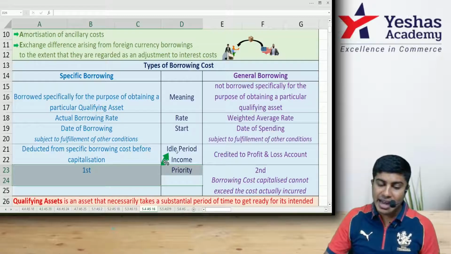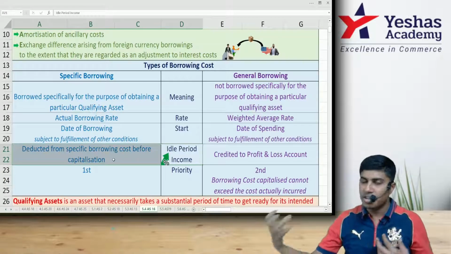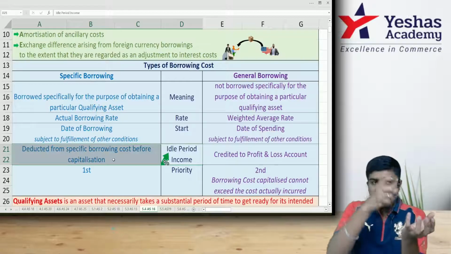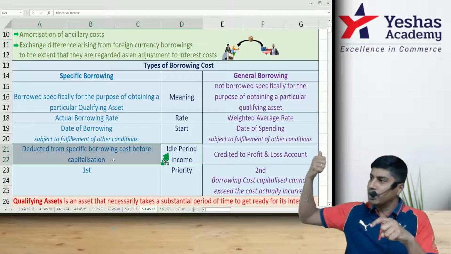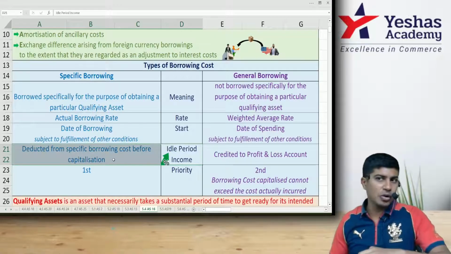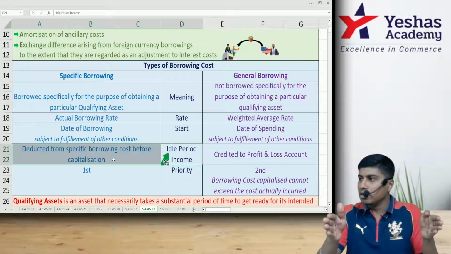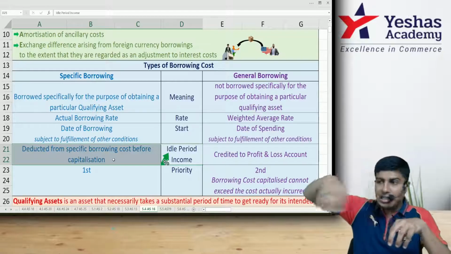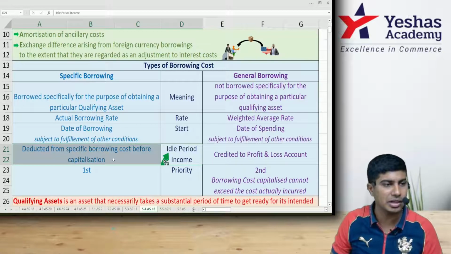And during the idle period, like I have borrowed the money, but I have not spent it on the asset. When the money remains idle, like idly, on that if I earn interest income, that interest income has to be deducted from the borrowing cost before adding to the capitalized part of that asset. This facility is only for specific borrowing. Why? For specific borrowing, we start capitalizing from the date of borrowing. I borrowed today, but I spent next month. This month the money is idle. On that interest, what is earned will be deducted from the total interest, including this month interest has to be capitalized. From that, we deduct only leftover amount will be capitalized.